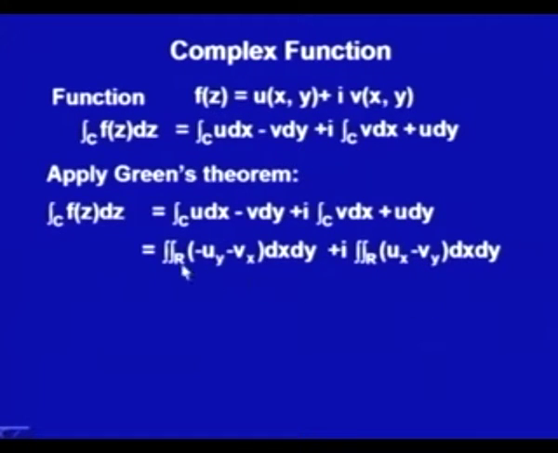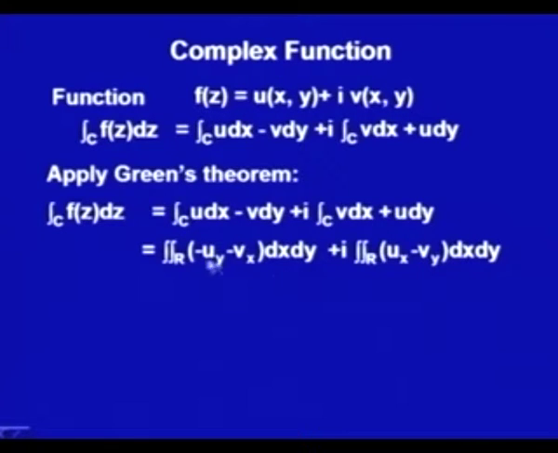So, what we have got is the integral in the region R, where this contour C is enclosing the region R, of minus (u_y plus v_x) and of (u_x minus v_y).